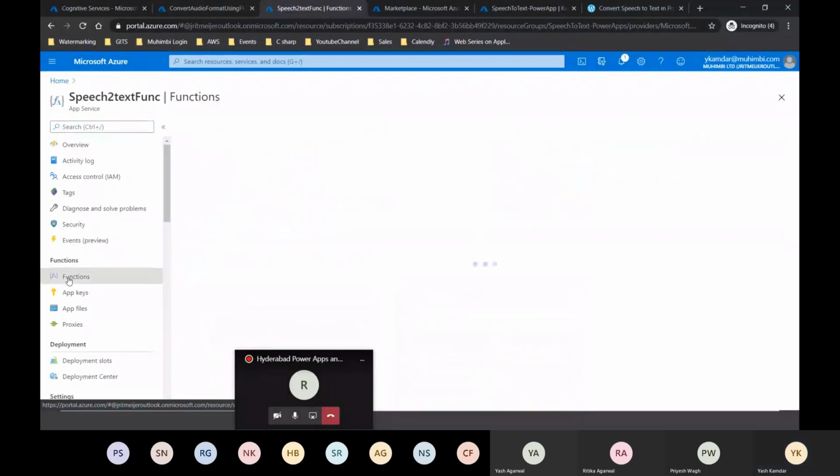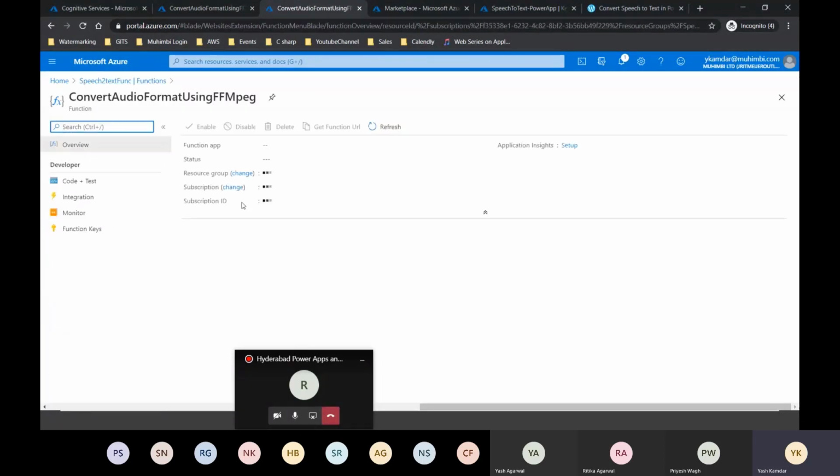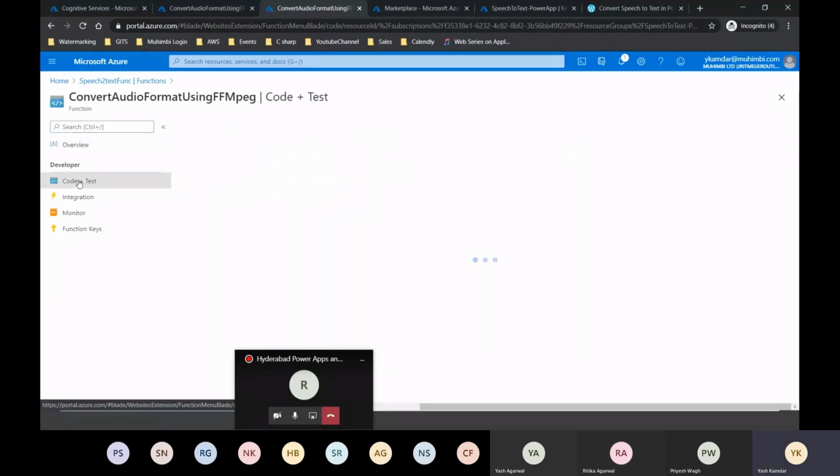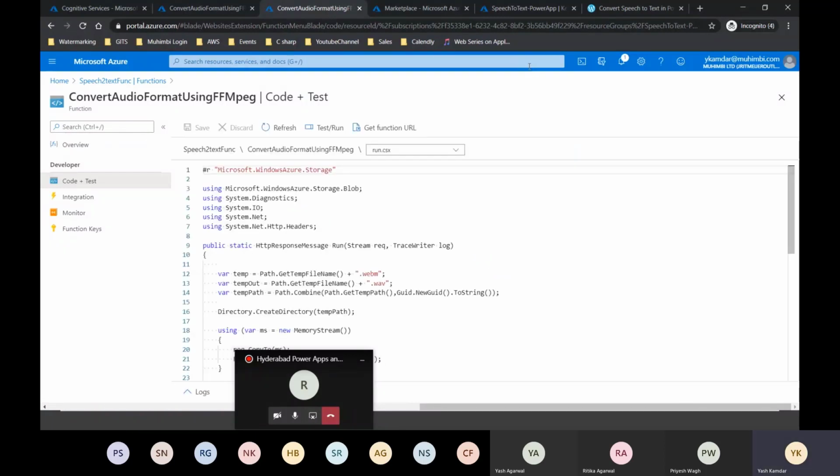I need to tell you how I have integrated FFmpeg inside my Azure function, because that is very important. Now this is in .NET Core, but this can totally be written in PowerShell. So if someone is an IT pro and wants to run this via PowerShell, you can connect with me and I can share the PowerShell with you.